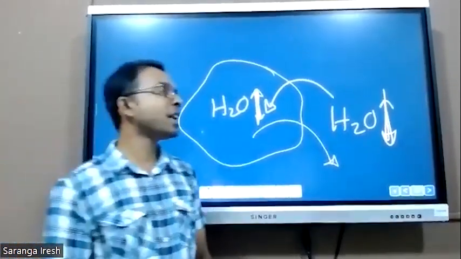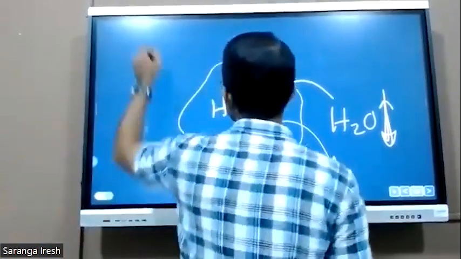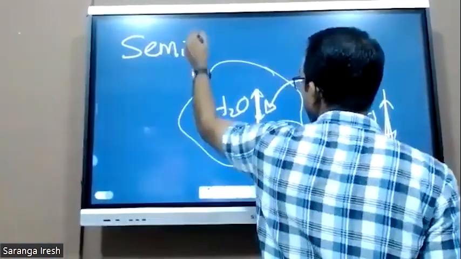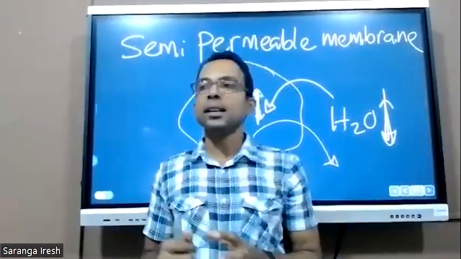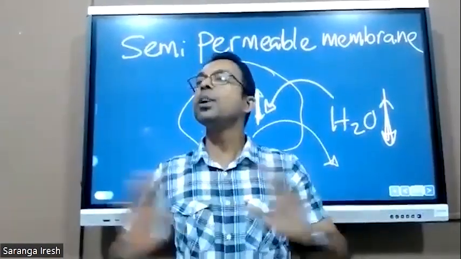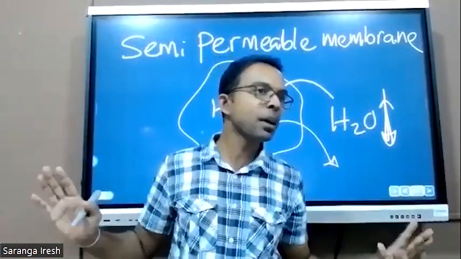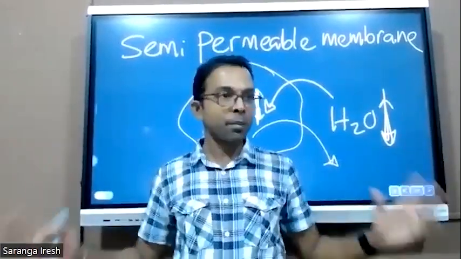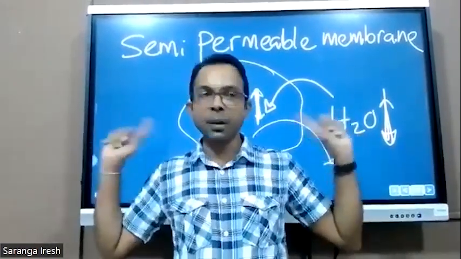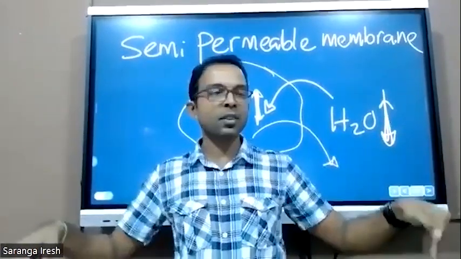So therefore, the cell membrane is known as the semi-permeable membrane. Only some items can pass, it's not fully permeable. Fully permeable would allow all the substances to come in and all the things to go out. Remember, because the membrane is semi-permeable, life can exist on planet Earth.